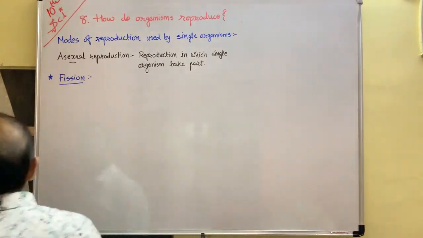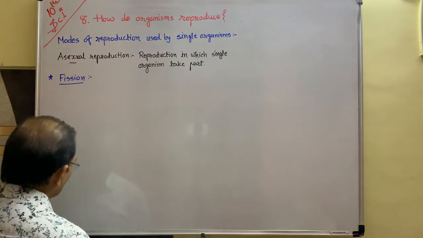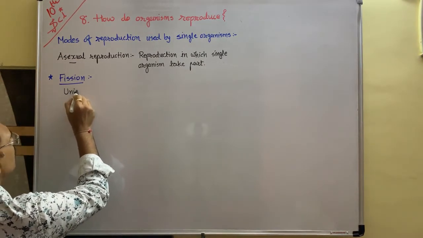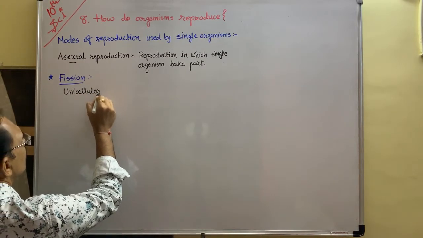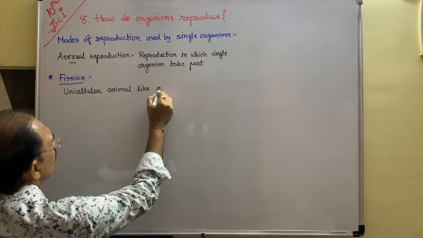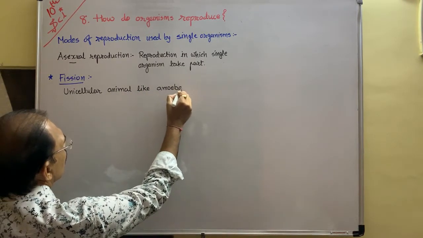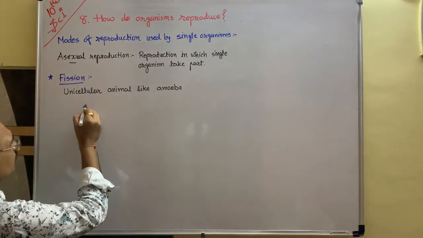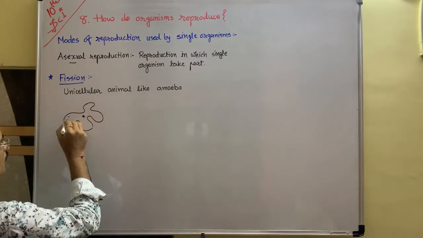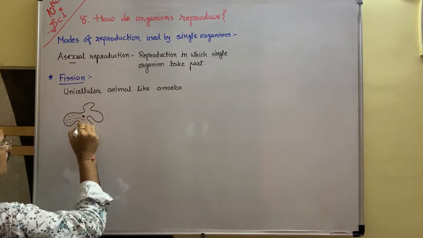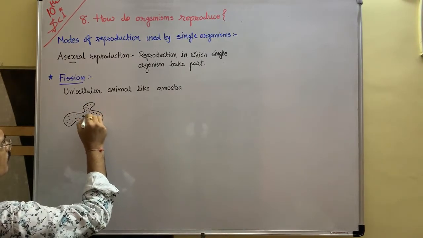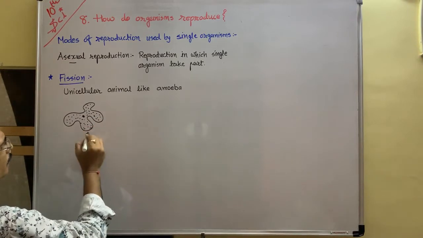Now see, I will explain amoeba. You know that amoeba is a unicellular animal. Amoeba has no fixed shape, it has a cell, cytoplasm, right?